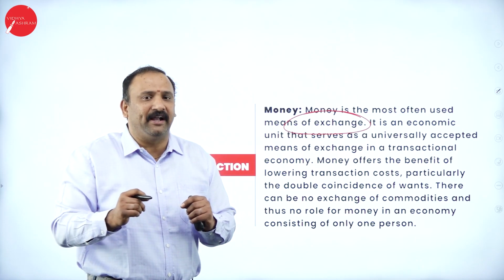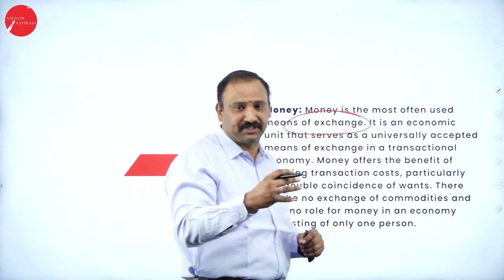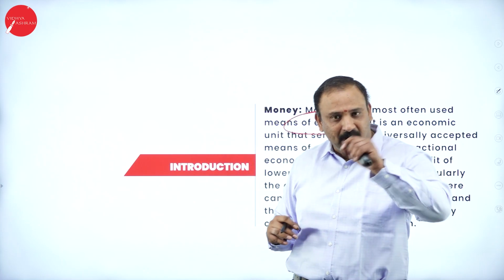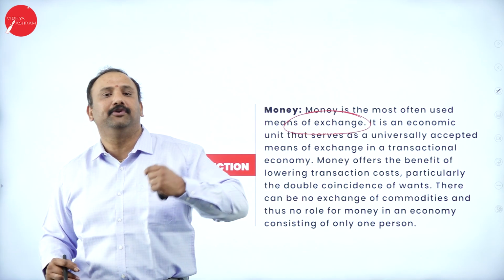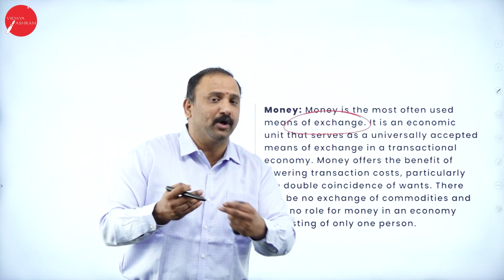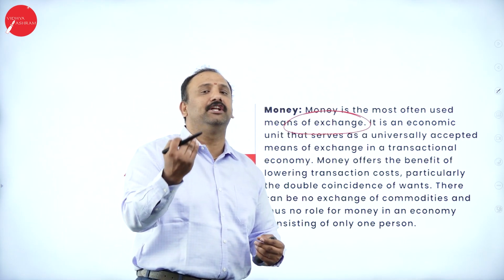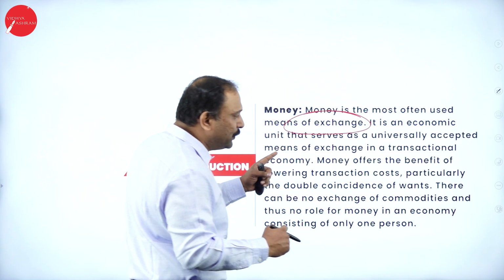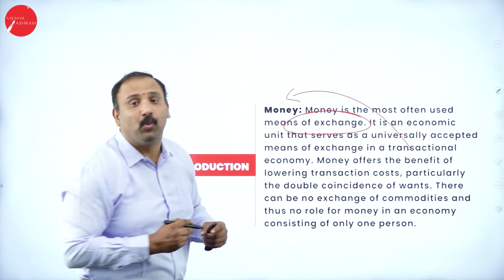Money's primary idea, the primary motive behind money, is transaction purpose. Money is not something that is just meant to be stored or saved somewhere. Money is used in order for a transaction. When you buy something, when you sell something, or when you're going to exchange the currency, there's always going to be a transactional motive that's going to come inside you. So that's why we always say that money has a greater transactional value.